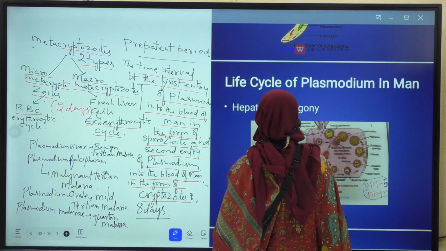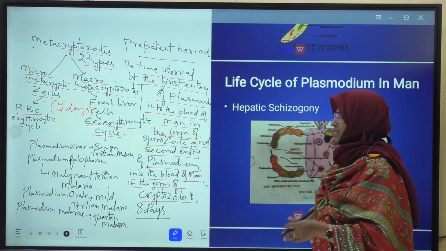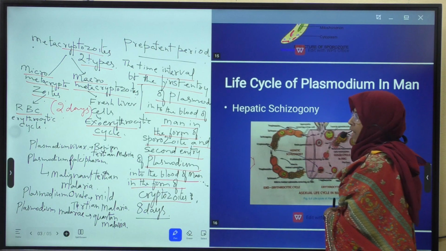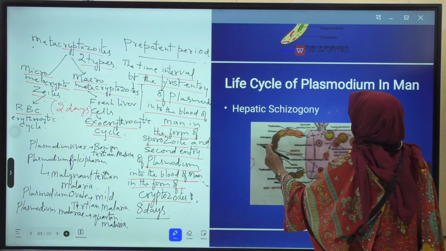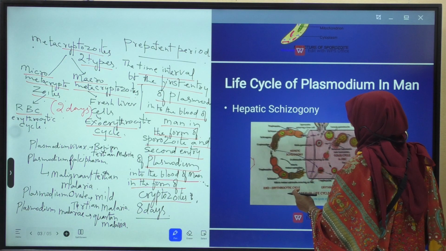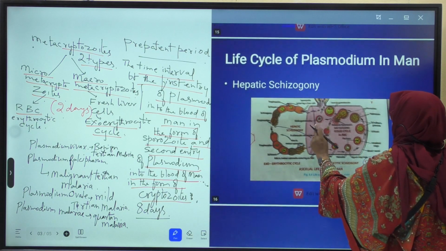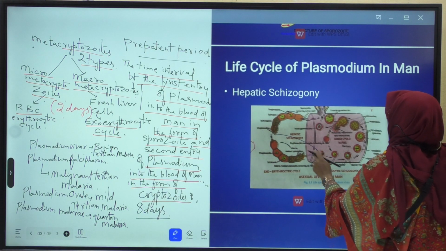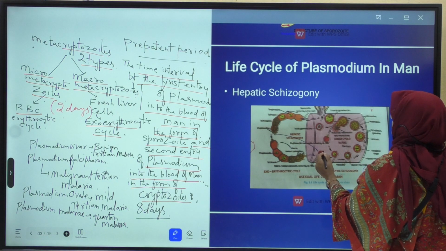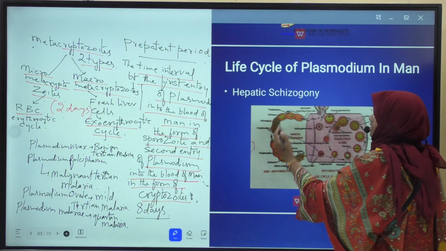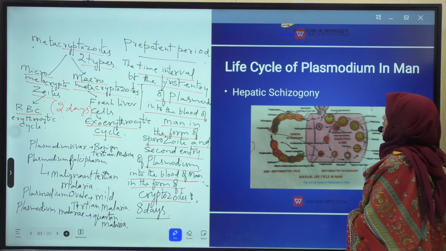Now I will show this pre-erythrocytic cycle and exoerythrocytic cycle in a diagram. All of you look at the diagram. This is the pre-erythrocytic cycle and this is the exoerythrocytic cycle. This is the blood vessel of man and these are red blood corpuscles. These hexagonal cells are liver cells, otherwise called hepatocytes.